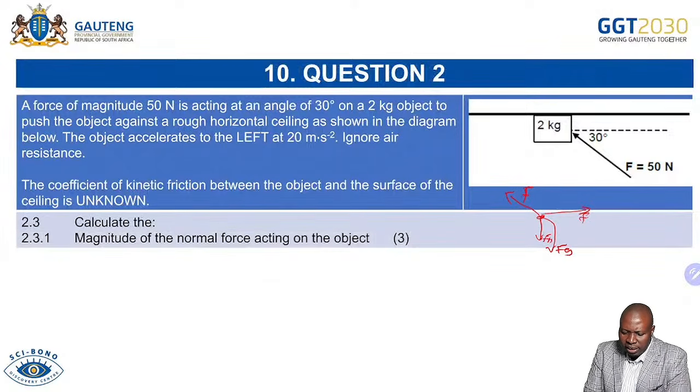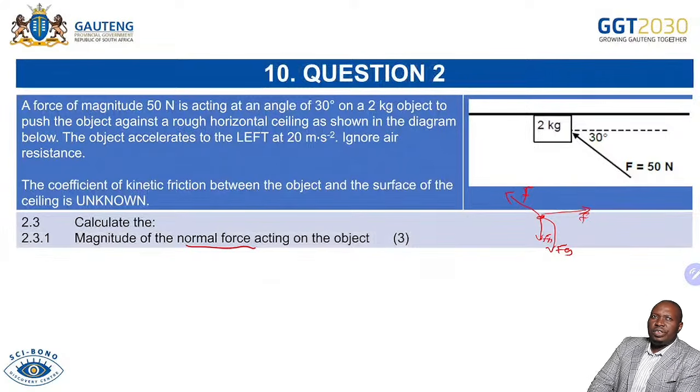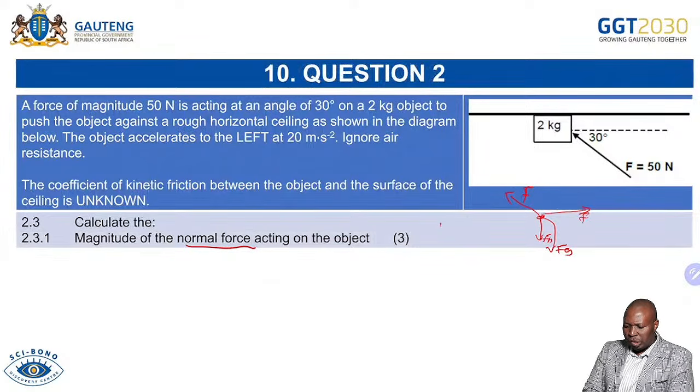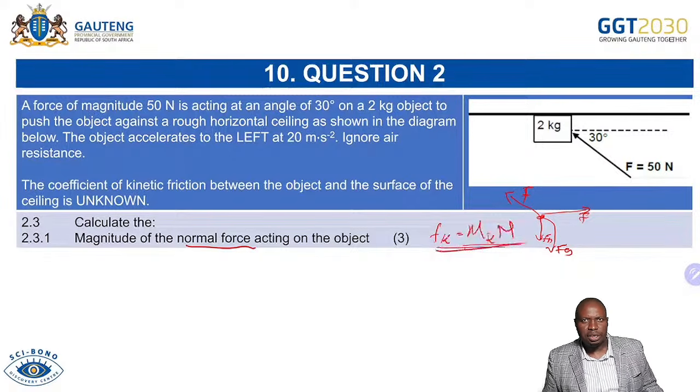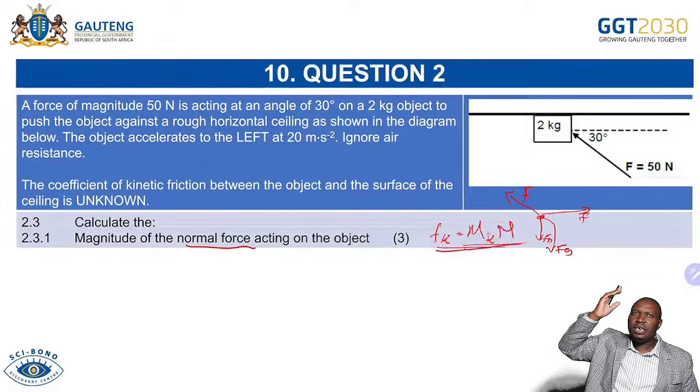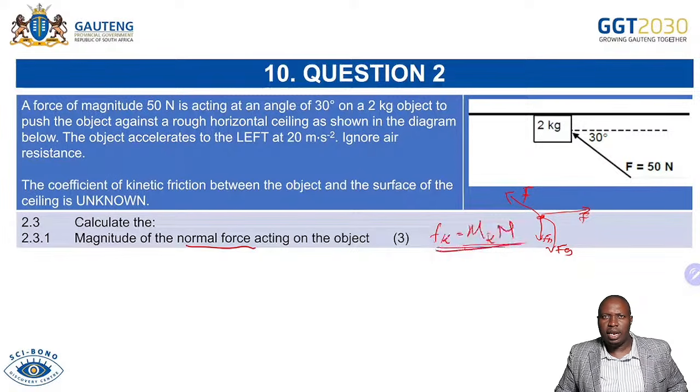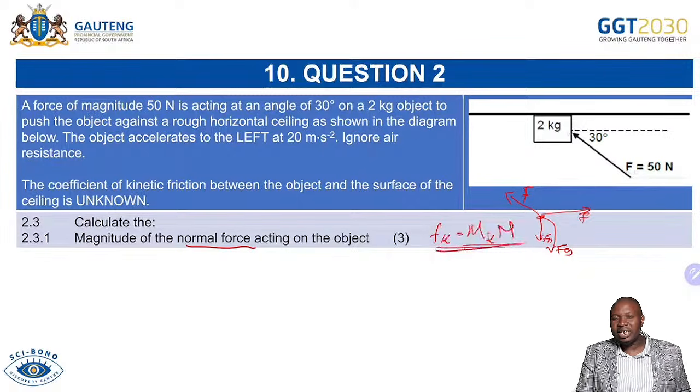Now, they said calculate the normal force acting on the object. I know you know the formula for the kinetic friction, which is mu k multiplied by the normal force. And then you know that on a horizontal plane, you have the weight force going vertically down, which is mg, and the normal force going upward, which is mg as well. So we have mg equals mg. But in this case, we have our force at an angle.